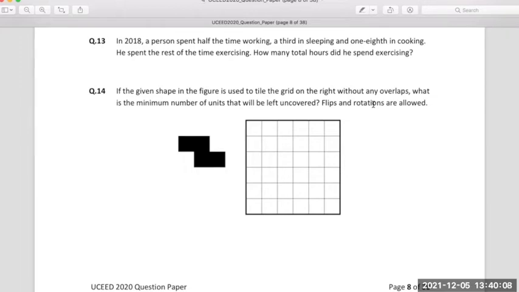Okay, does anybody want me to solve this, or should we go ahead? If you want, we can solve this here. Ma'am, can you solve it once? Okay.